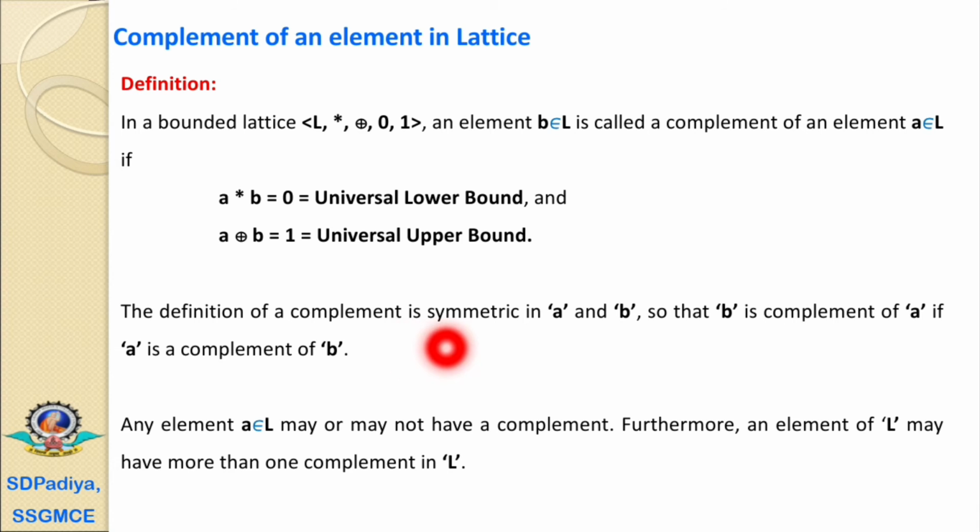The definition of complement is symmetric in A and B, so B is a complement of A if A is a complement of B. Any element A belonging to L may or may not have a complement. Furthermore, an element of L may have more than one complement in L. It means it is not compulsory that every element has a complement, and any element may have multiple complement elements.